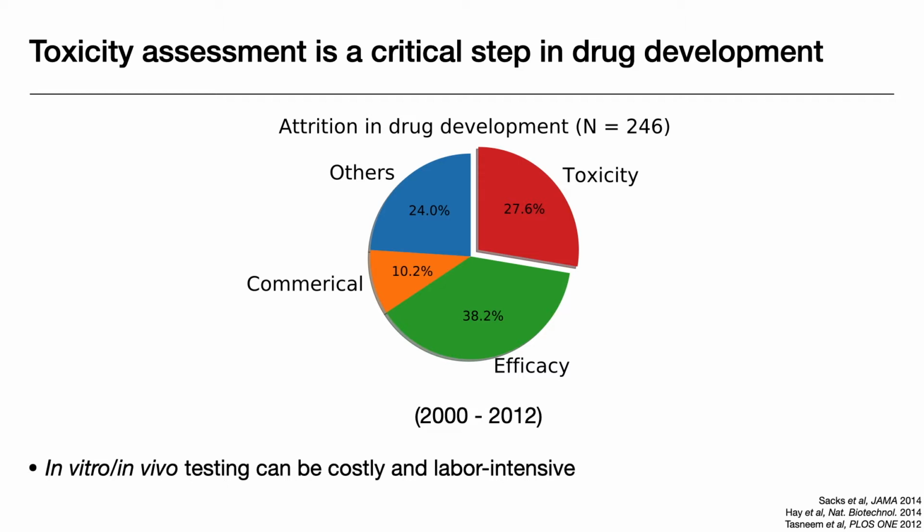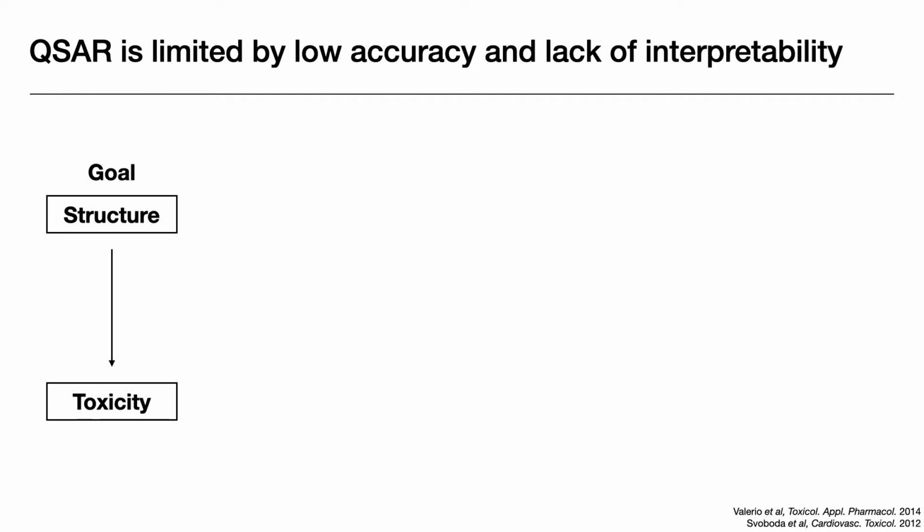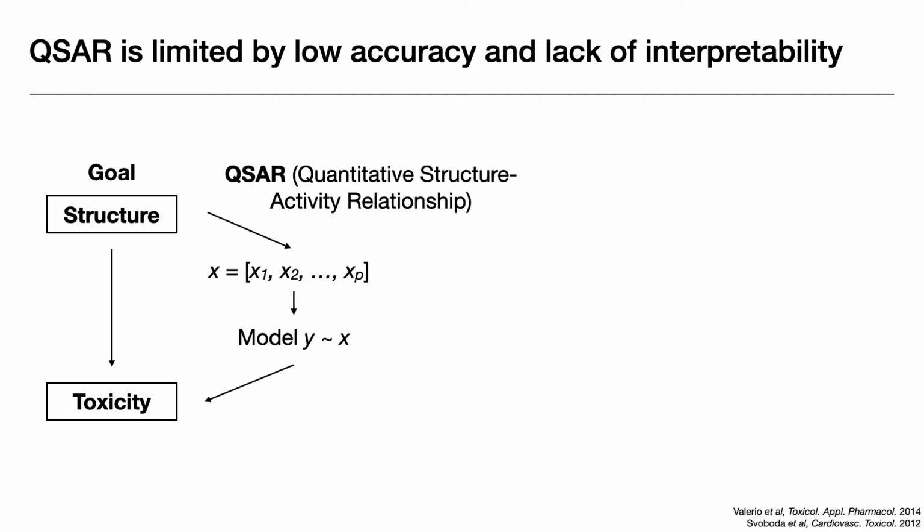There are experimental approaches to test toxicity, but they are expensive and cost a lot of time and labor. That is why we need computational tools to predict whether a compound can cause certain toxic events based on its chemical structure. A commonly used method in the field is QSAR, which starts by quantifying chemical structure into a feature set, then relate the feature set to toxicity outcome using classification models.